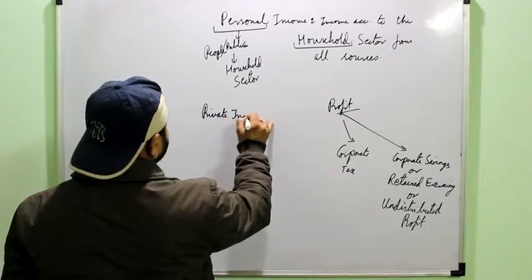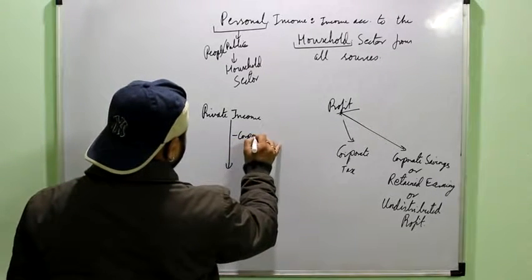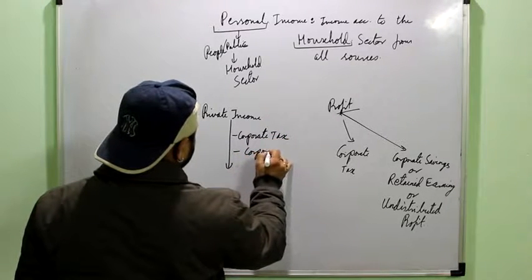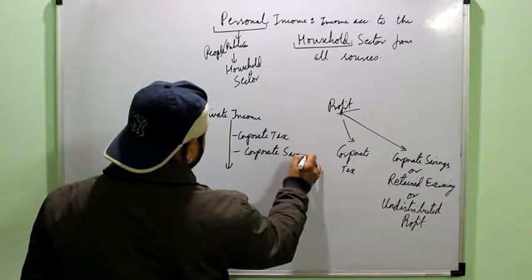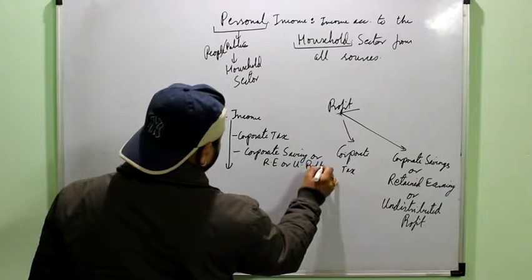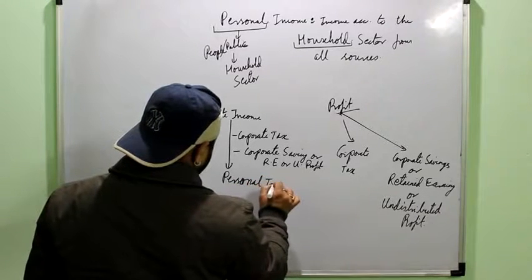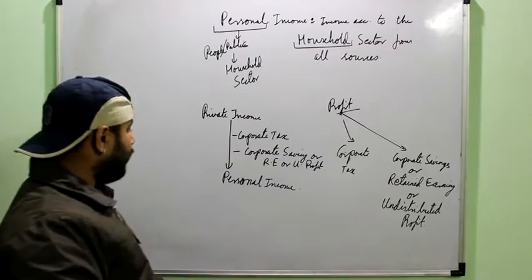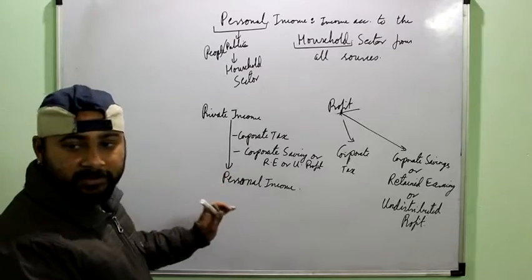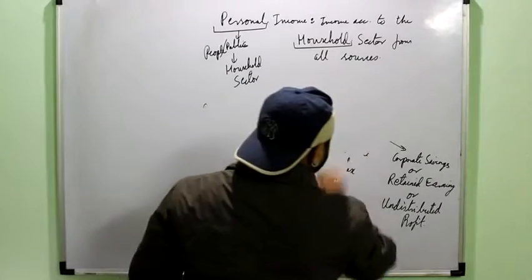So private income minus corporate tax and corporate saving, or retained earnings, or undistributed profit, is equal to personal income. This is the formula for personal income. It is equal to private income minus corporate tax and corporate saving or retained earnings of the private enterprise. And the definition is, it is the income accruing to the household from all sources.